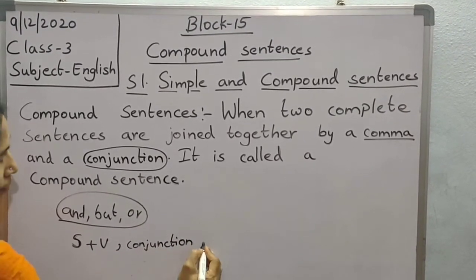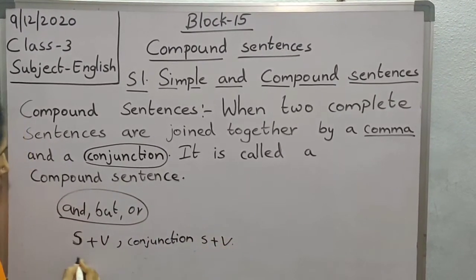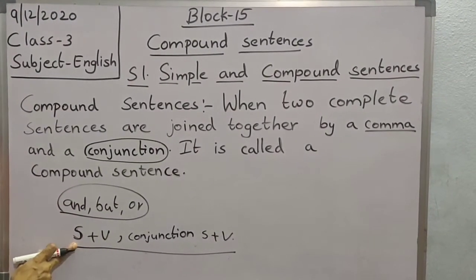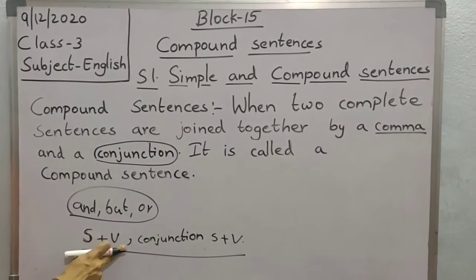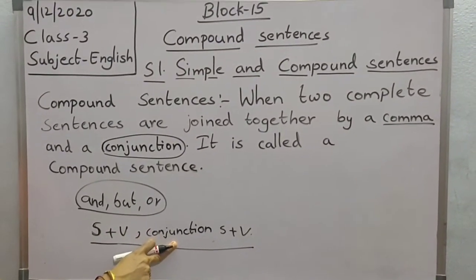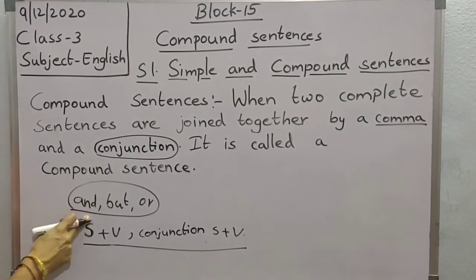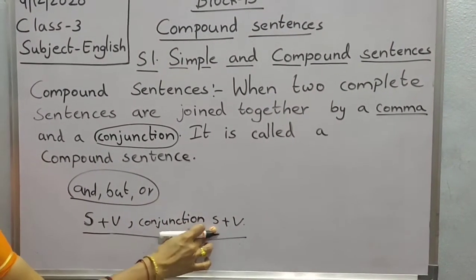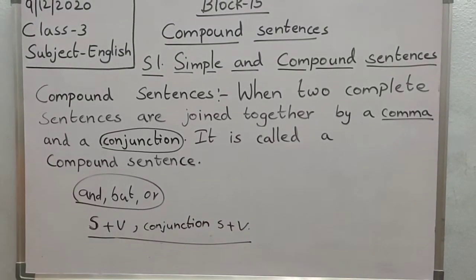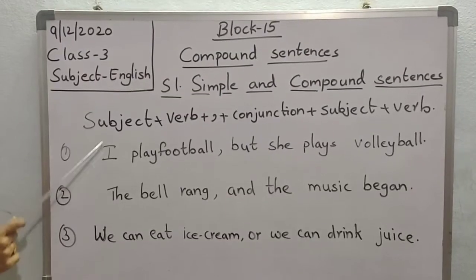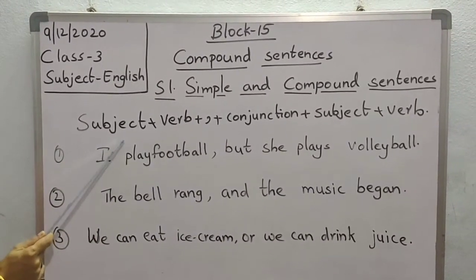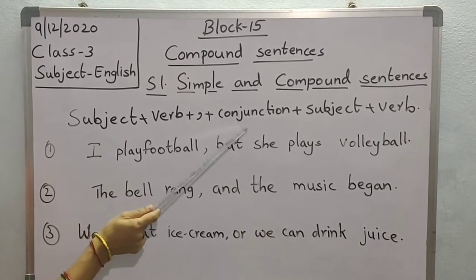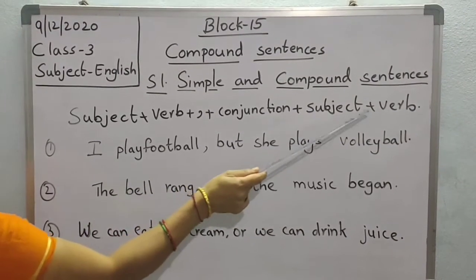and subject plus verb. Like this it will be, children. So a compound sentence contains one subject plus verb, comma, conjunction, maybe that is and, but or, according to the sentence, it depends. Then subject plus verb. So compound sentences contain subject plus verb plus comma plus conjunction plus subject plus verb.